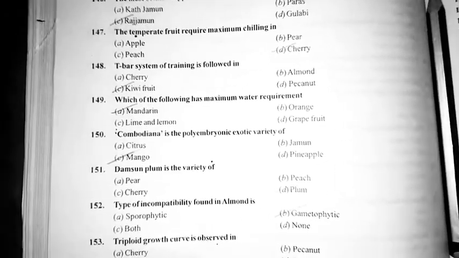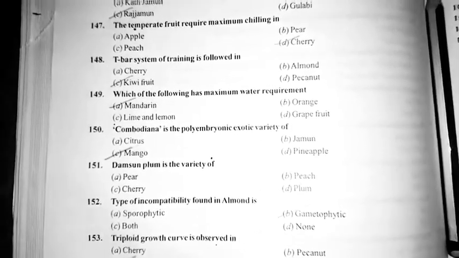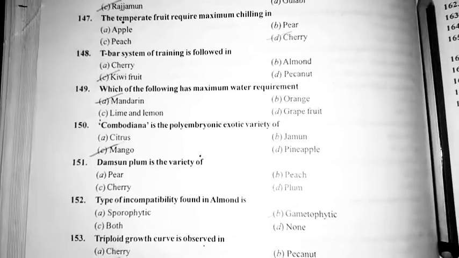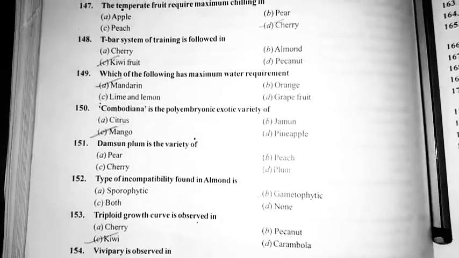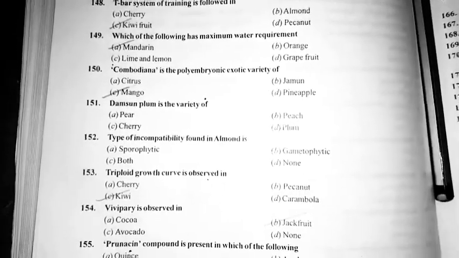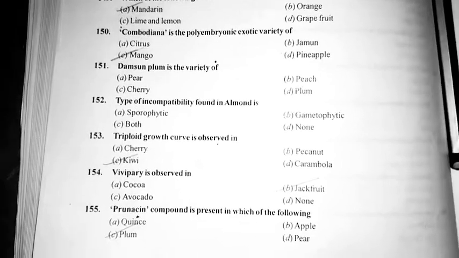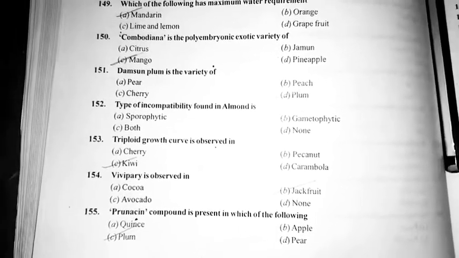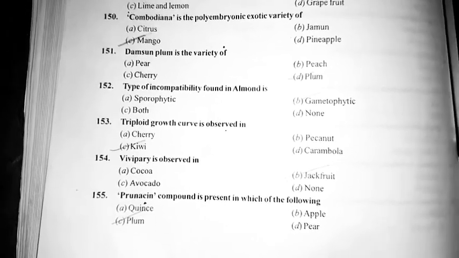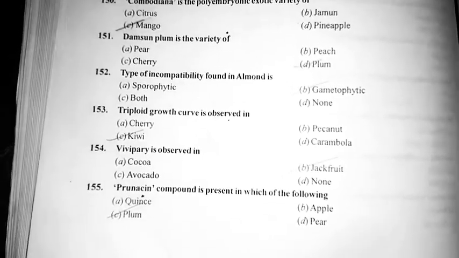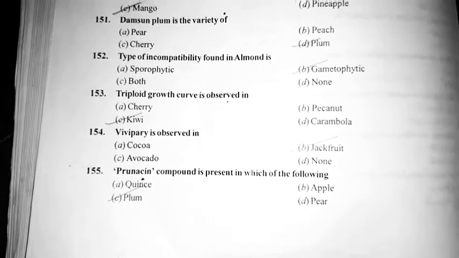Cambodiana is the polyembryonic exotic variety of mango. Damson plum is the variety of plum. Type of incompatibility in almond is gametophytic. Triploid growth curve is observed in kiwi. Vivipary is observed in jackfruit.